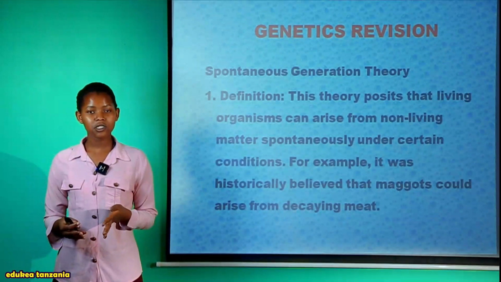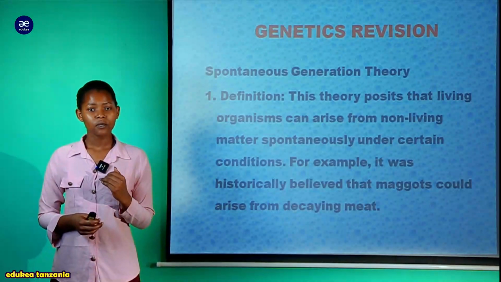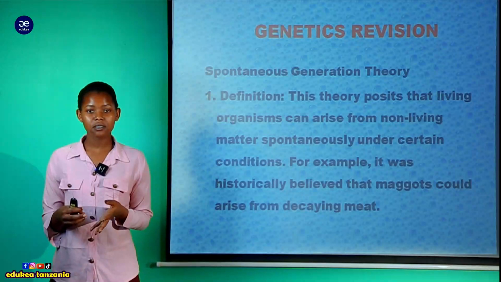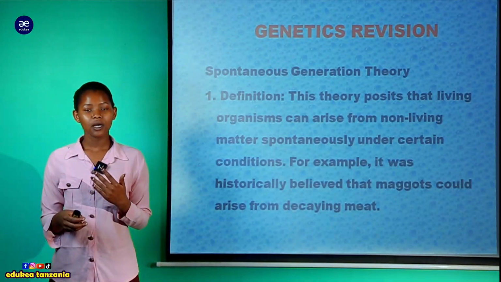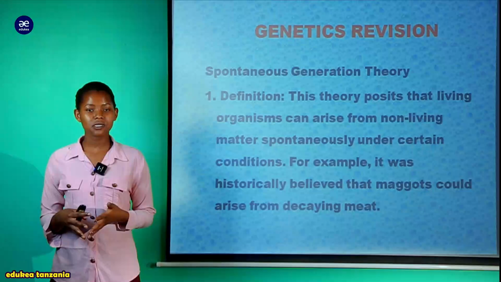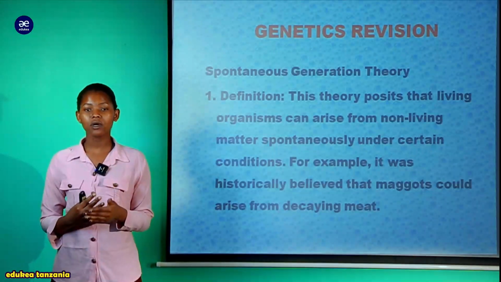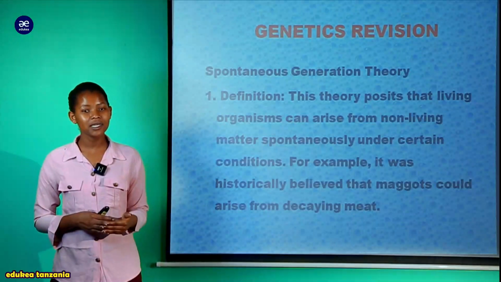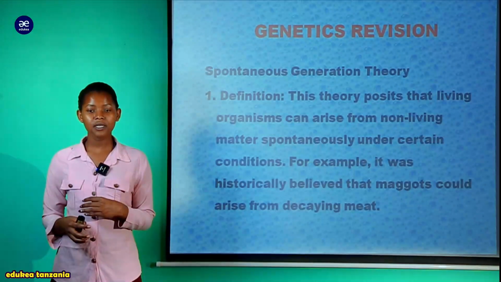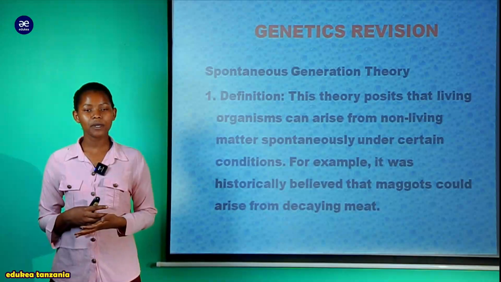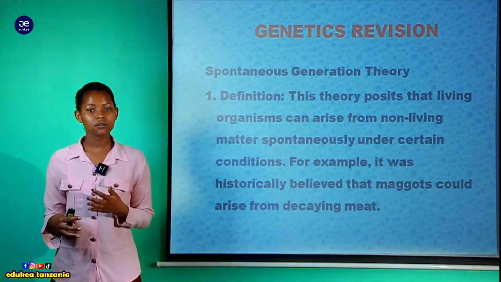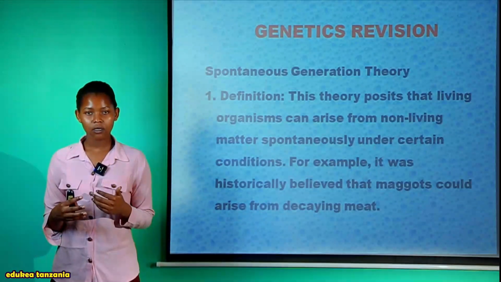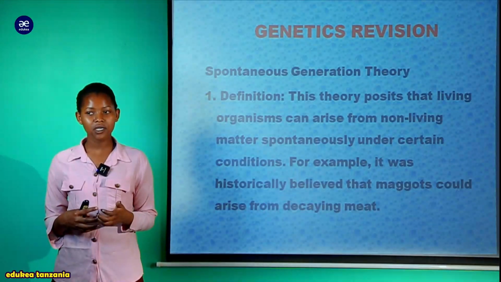As you can see there, it shows that, historical, but not only historical, even currently you can see when you take a meat, you put it somewhere and protect it, after some days it turns into maggots. When it rots it becomes maggots. So that guy who explained the spontaneous generation theory had that idea. He took meat and preserved it, and after a while, when it rotted, we got maggots. Not only meat but also other organic materials can give rise to living creatures.